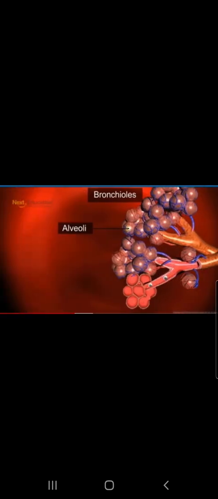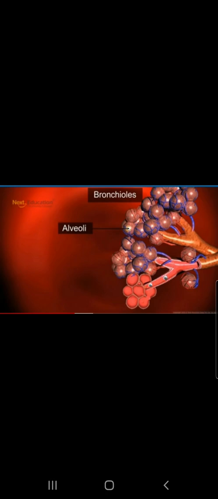So in human beings, these are the organs as I told you. The air goes in through the nostril, and then it moves to the trachea. The trachea is also known as the windpipe. From the trachea it goes to the bronchus, from the bronchus to the bronchioles, and here you can see the bronchioles and the alveoli. At the end of the bronchioles there are alveoli, the air sacs. These increase the surface area.